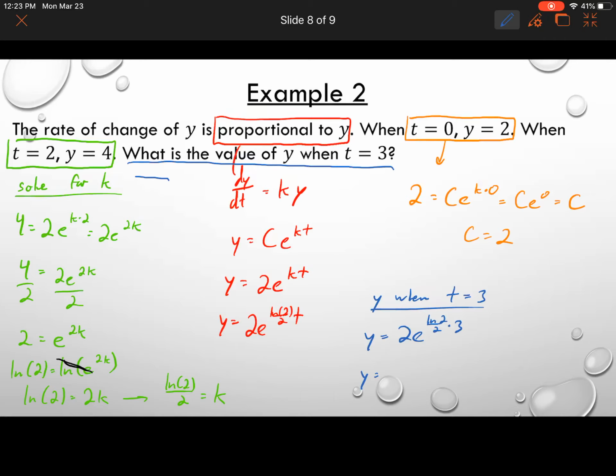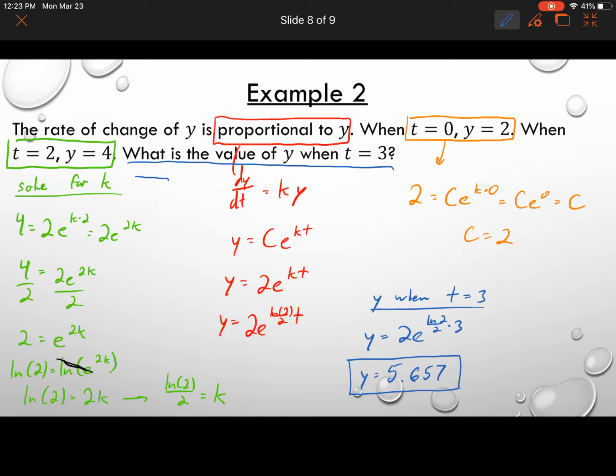Okay. So we get approximately, let's do 3 decimal places because that's what the AP exam expects, 5.657. Okay, so that would be our answer. That is our y value when t is equal to 3.